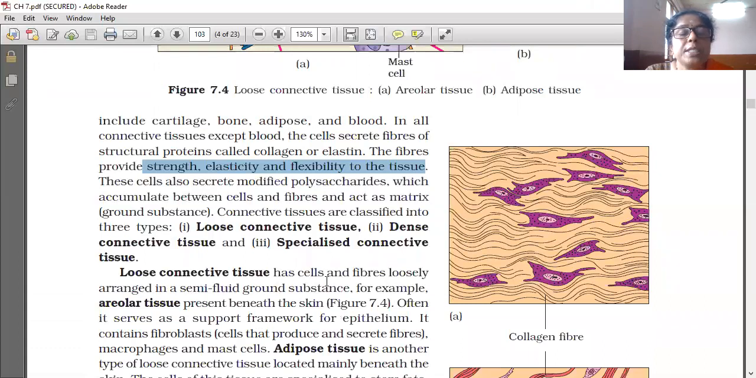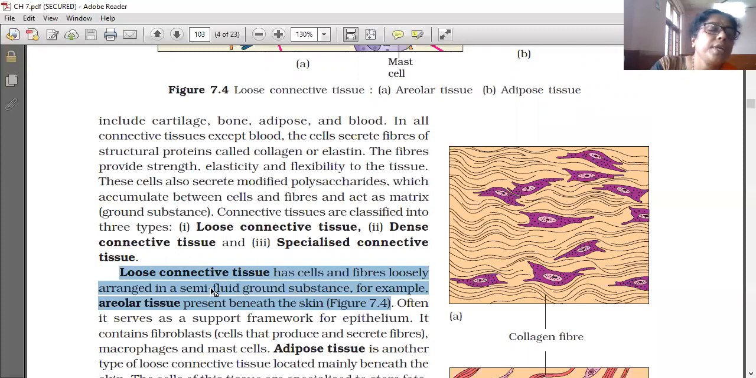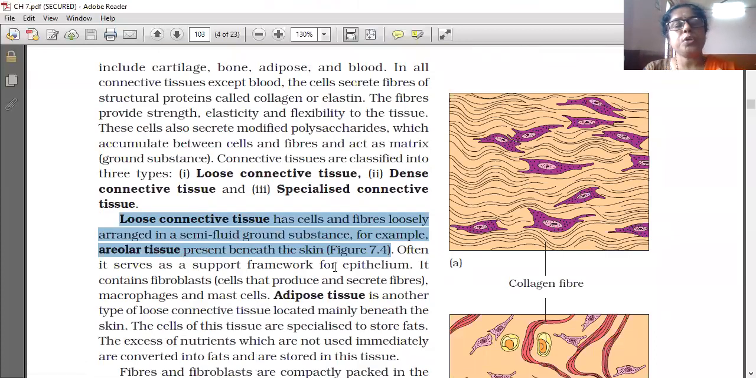Loose connective tissue has cells and fibers loosely arranged in a semi-fluid ground substance, for example, areolar tissue present beneath the skin. Often, it serves as a support framework for epithelium.